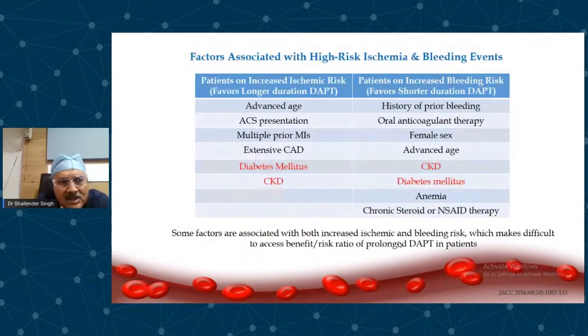So here in this Danish registry, you see aspirin monotherapy, clopidogrel monotherapy, and aspirin plus clopidogrel. You can see here aspirin plus clopidogrel has higher bleeding risk than either monotherapy with clopidogrel or monotherapy with aspirin. And now we are using more powerful P2Y12 inhibitors, more powerful than clopidogrel, and therefore the bleeding risk will be higher in these patients.